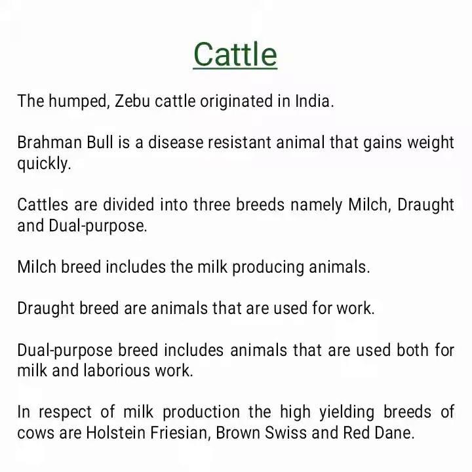Cattle are divided into three breeds, namely milch, draft and dual purpose. Milch breed includes the milk-producing animals. Draft breed are animals that are used for work. Dual purpose breed includes animals that are used both for milk and laborious work. In respect of milk production, the high-yielding breeds of cows are Holstein Friesian, Brown Swiss and Red Dane.